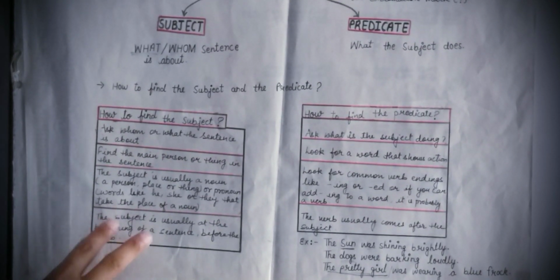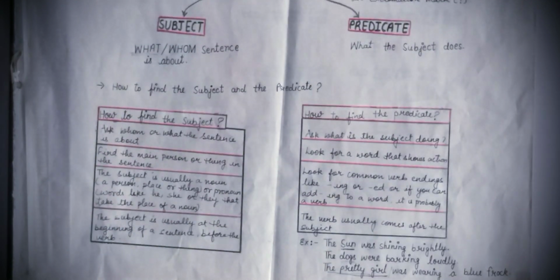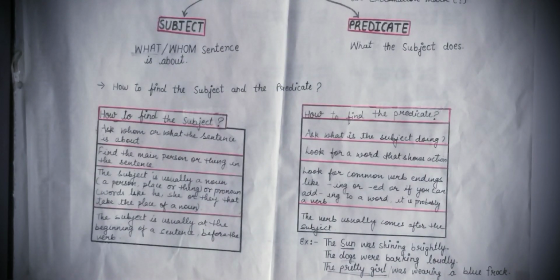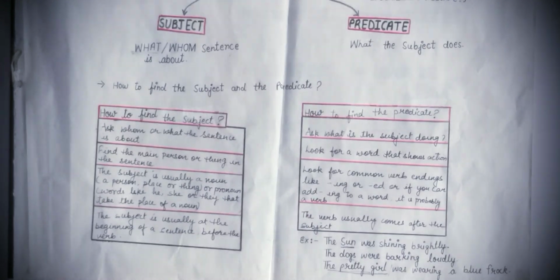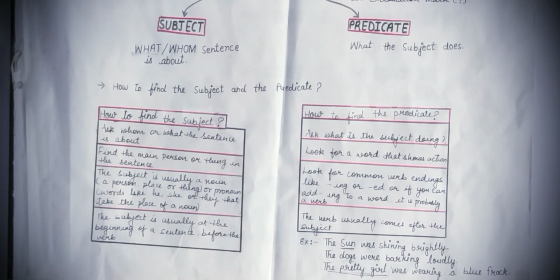The last point: the subject is usually at the beginning of a sentence and before the verb. So there are two parts in this sentence. The subject is usually at the beginning of a sentence. Subject हमेशा we can find the subject usually at the beginning of a sentence. Sentence के starting में ही subject होता है.